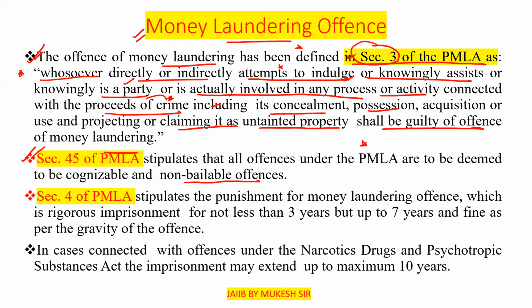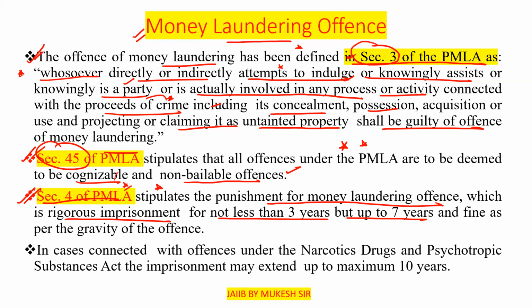That is Section 45. I will repeat, every offense under the PMLA is to be deemed cognizable and non-bailable. Next, Section 4 of the PMLA stipulates the punishment for the money laundering offense, which is rigorous imprisonment for not less than 3 years, that is, a minimum of 3 years but up to 7 years, and fine as per the gravity of the offense. Kindly remember these points.